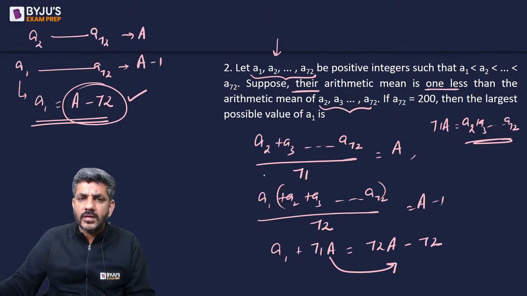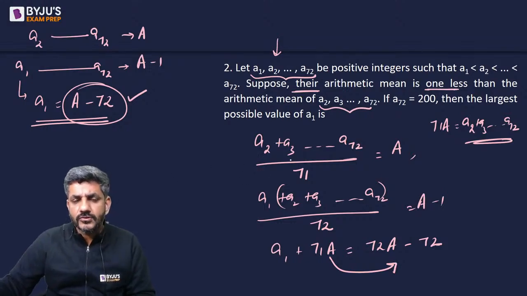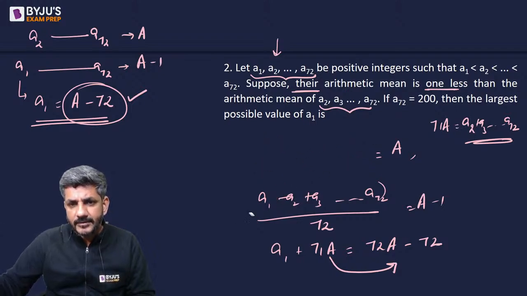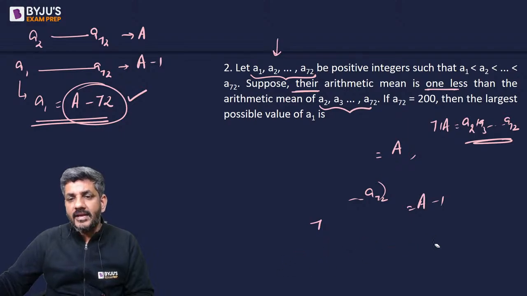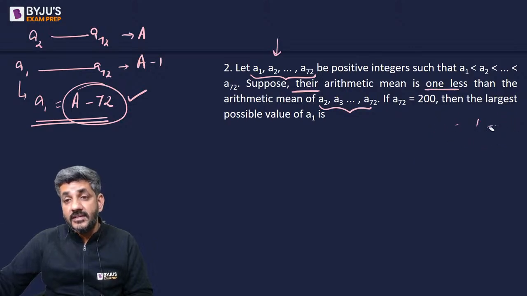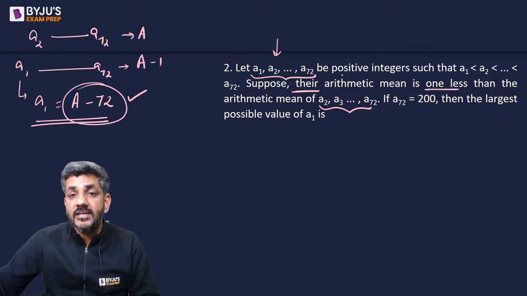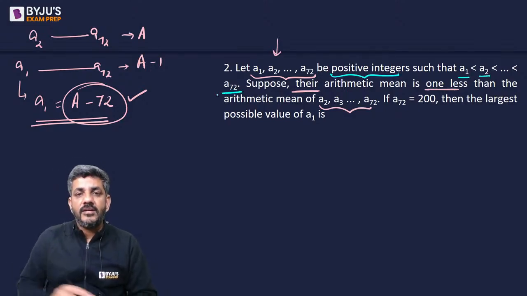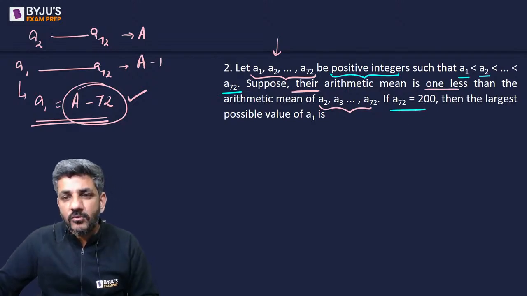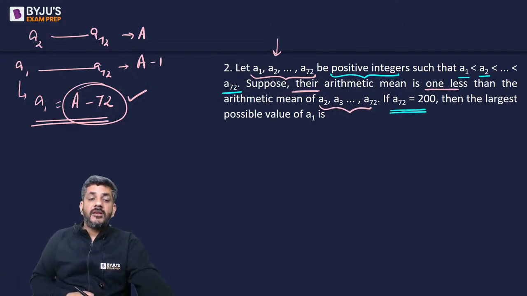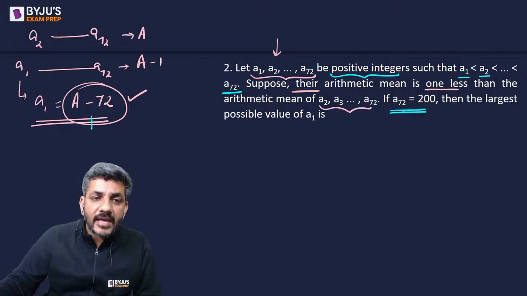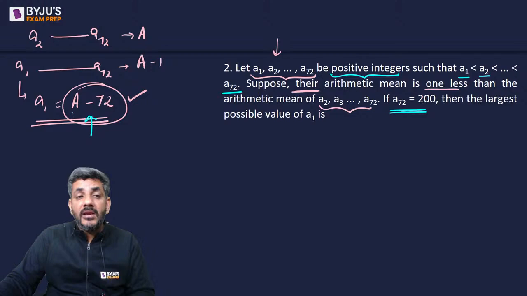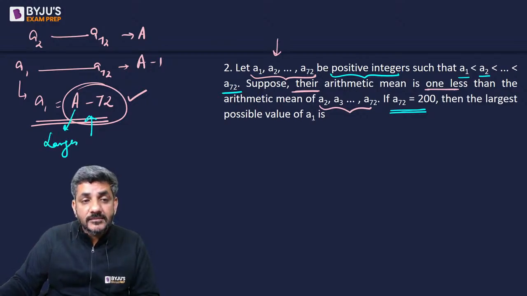तो मैं बाकी वाला पोर्शन जो है हटा देता हूं एज म्यूजिक कोर इज ऑल्सो सेइंग दिस इट इज अंडरस्टूड. तो ये इसको हटा देता हूं मैं यहां से. ओके. सो नाउ व्हाट नेक्स्ट? Question says that all these numbers are first of all positive integers. पहली बात तो ये सभी positive integers हैं. दूसरी बात ये that a1 is less than a2 is less than a3 so on and so forth up to a72. Question is saying a72 is 200, largest possible value of a1. If a1 is a minus 72, can I say it will be largest when a is largest?